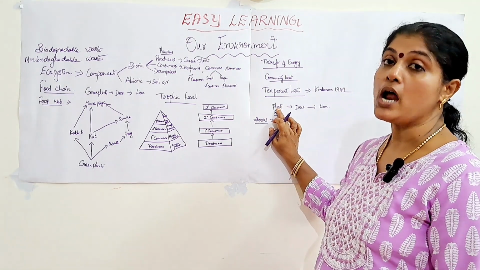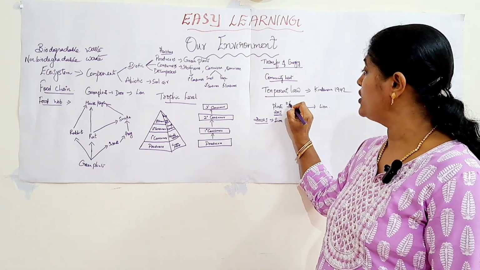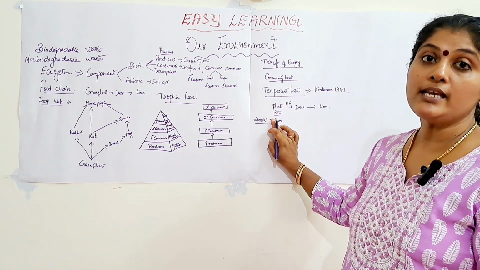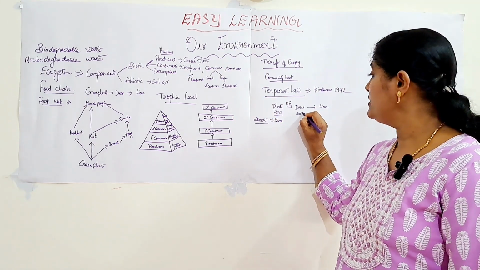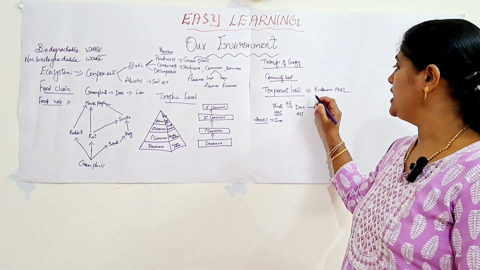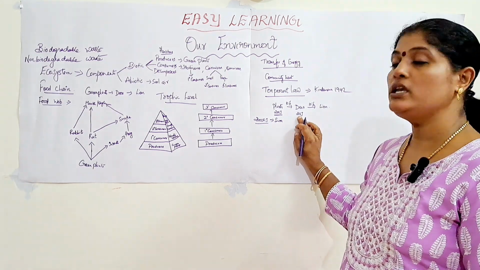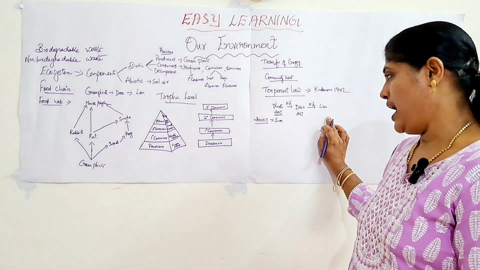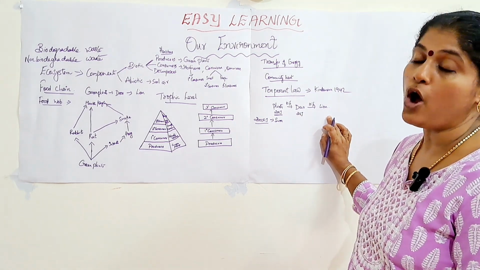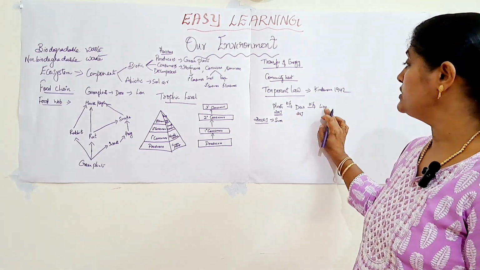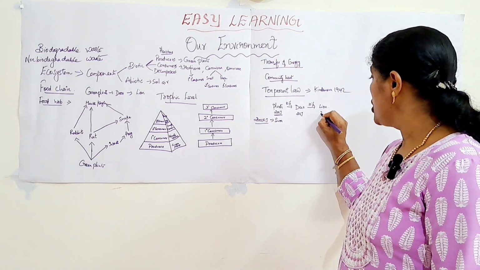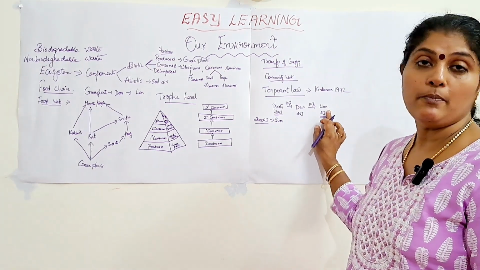So, from the plants only 10% of the 200 joules of energy will be available to the deer. The 10% of 200 joules is 20 joules of energy available for the deer. And from the deer, again 10% of 20 joules will be transferred to the lion. So, how much energy will be available for the lion? That is the question, the 3rd trophic level. The 10% of 20 joules is 2 joules of energy available for the lion.